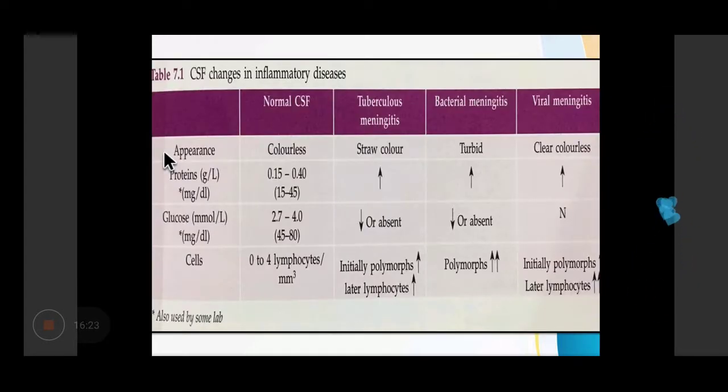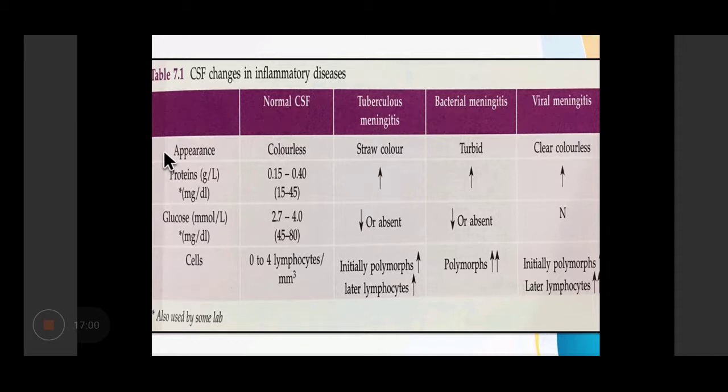Now, the CSF can show many changes depending upon whether it is tubercular meningitis, bacterial meningitis, or viral meningitis. So, normal CSF, the appearance is colorless. Proteins are 0.15 to 0.40. Glucose is 2.7 to 4.0 normally, and cells are 0 to 4 lymphocytes.